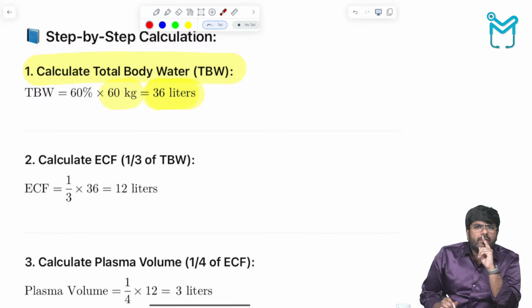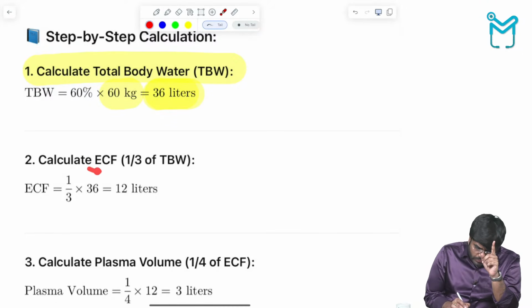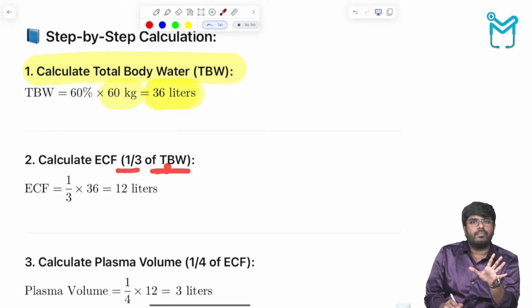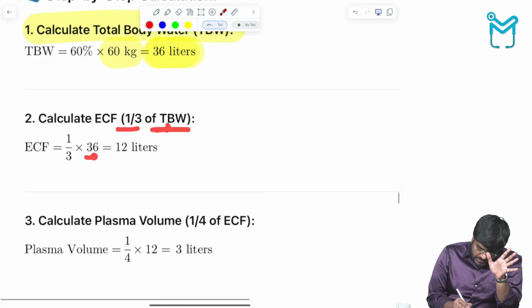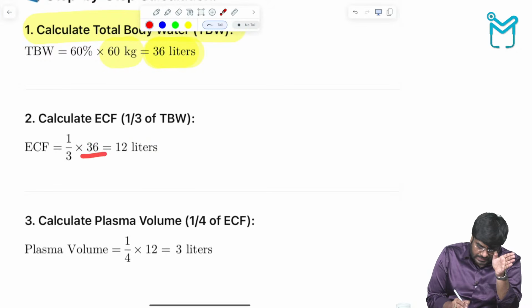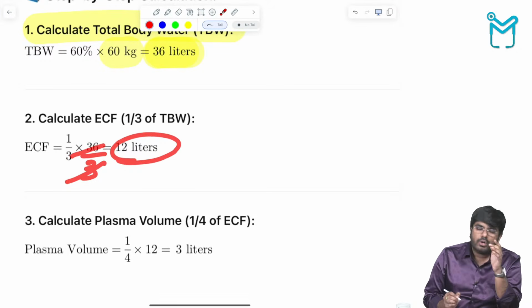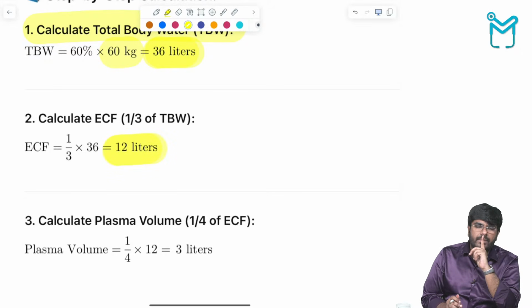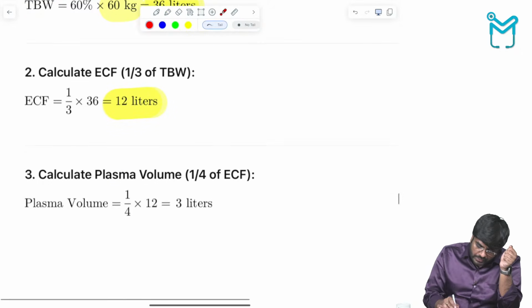After calculating the total body water, now we have to calculate the extracellular fluid. How much is extracellular fluid? They have told 1/3 of the total body water is the extracellular fluid. So 36 divided by 3, that is 1/3. How much is that? 12 liters. 12 liters is the extracellular fluid. Now what we have to calculate? We have to calculate the plasma.